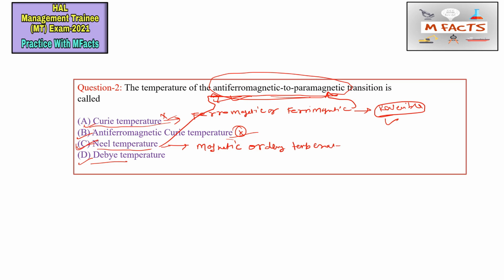And the next option is the Debye temperature. What is the Debye temperature? Above the Debye temperature, the heat capacity of the crystal is constant, and below this temperature, the heat capacity of the same crystal changes with the cube of the temperature. This temperature is known as the Debye temperature. So we can say that the Néel temperature is the correct option for this question.